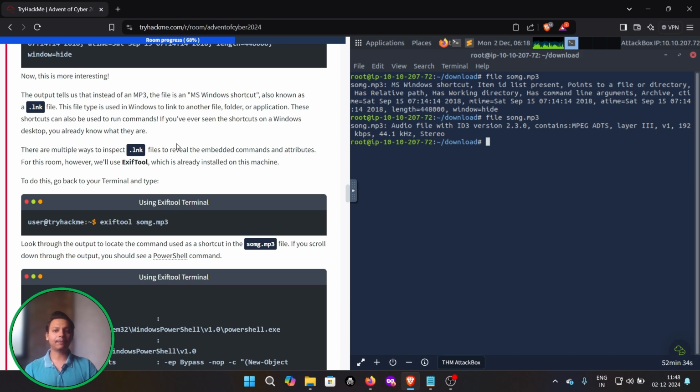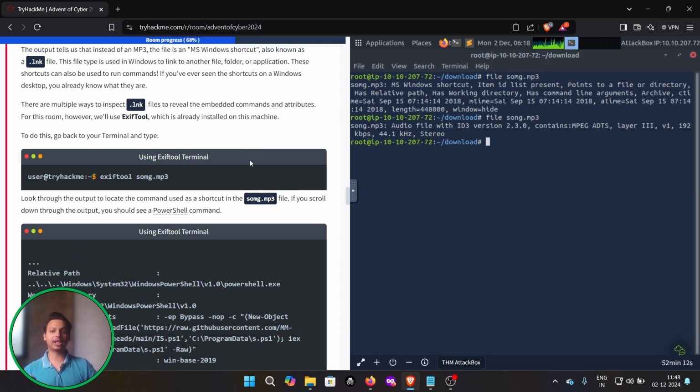This file type is used in Windows to link to other files, folders, or applications. A shortcut can also be used to run commands. If you have ever seen shortcuts on a Windows desktop, you already know what they are. There are multiple ways to inspect LNK files to reveal the embedded commands and attributes. For this room, however, we will use exiftool, which is already installed on these machines.